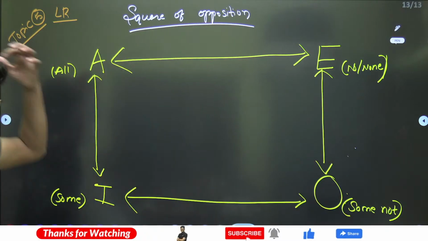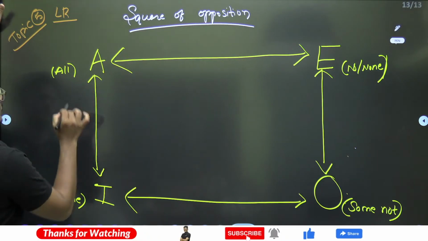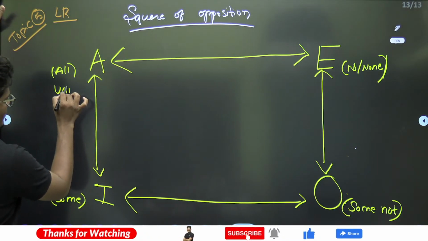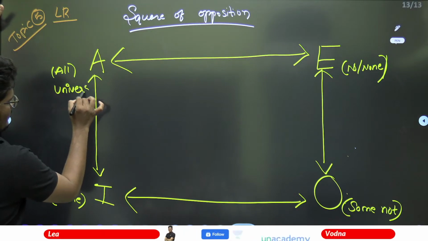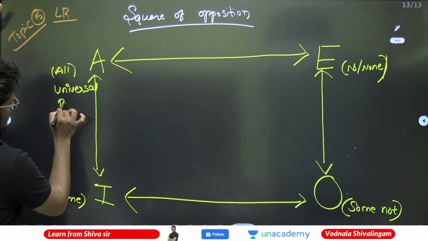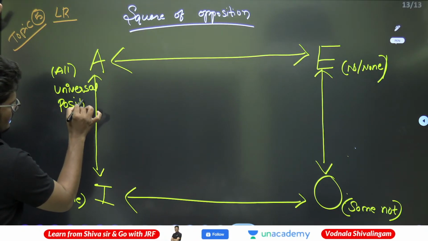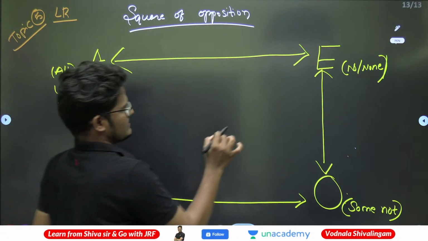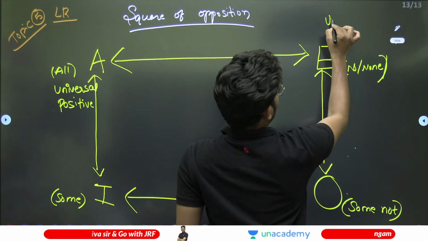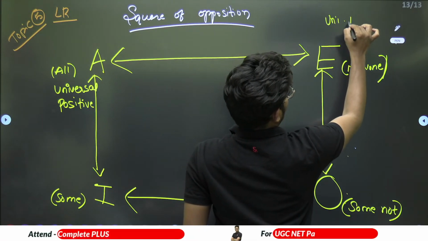And this is universal positive. This is universal negative.